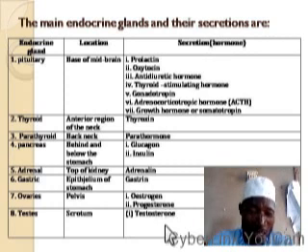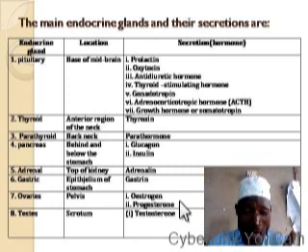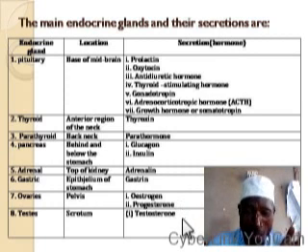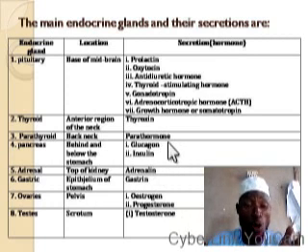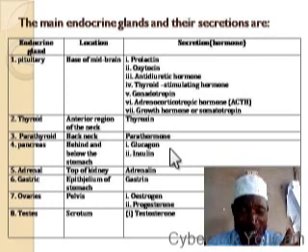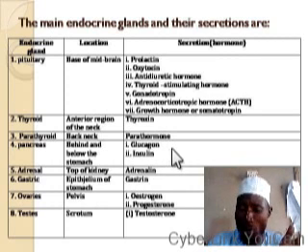Though testosterone, estrogen and progesterone have other functions than those mentioned now, later we are going to discuss the remaining functions of estrogen, progesterone and testosterone, as well as adrenaline. Adrenaline also has more than the two functions that you are told now, but very soon we discuss the remaining functions of these secretions or hormones.